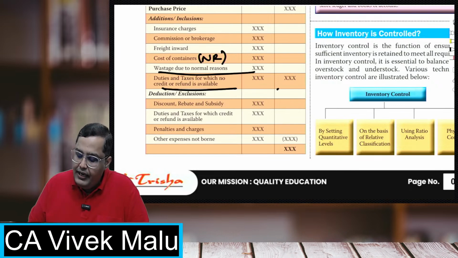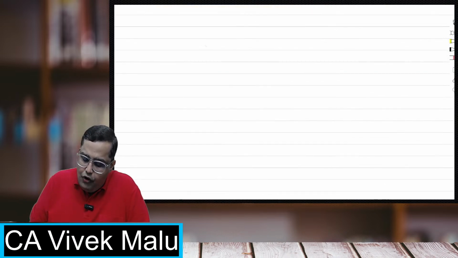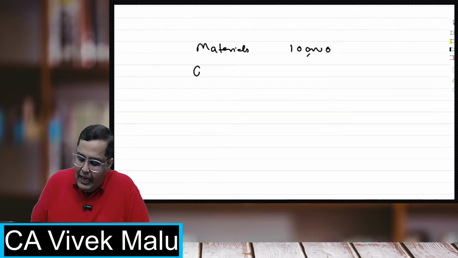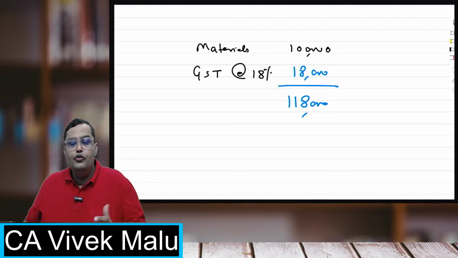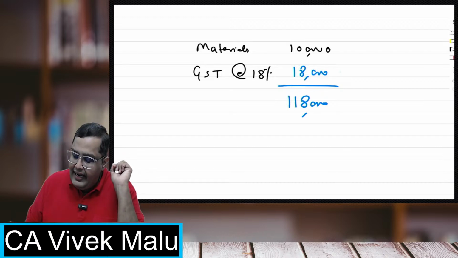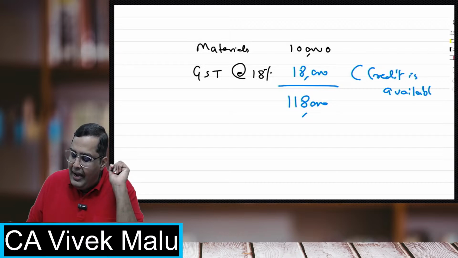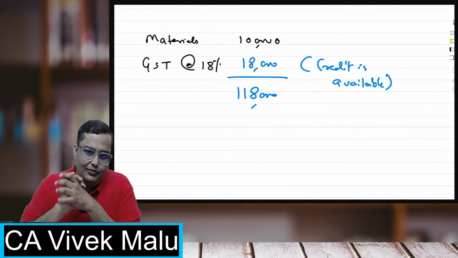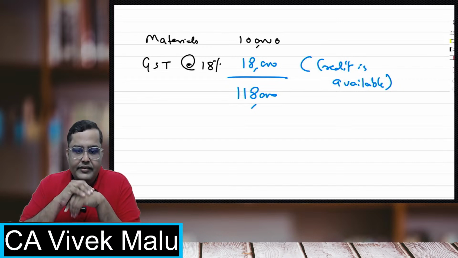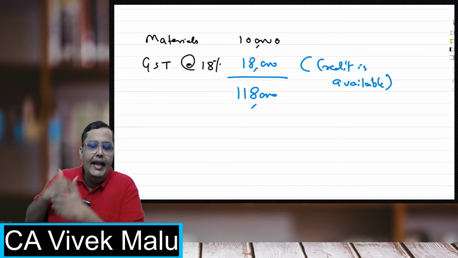For example, students, if I got materials worth rupees 1 lakh and I pay a GST at 18%, that is 18,000, I'm paying 1,18,000. Now, suppose I'm a GST registered dealer and I can take a credit of this. Credit is available. Then tell me what will be my cost. Shall I consider 1 lakh as my cost or shall I consider 1,18,000 as my cost?